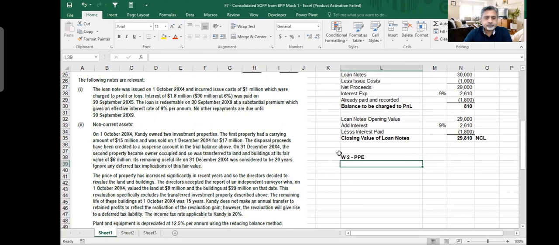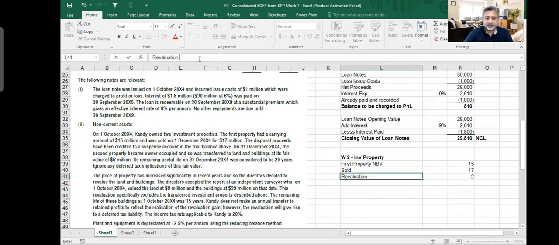Okay. So let me just call it first investment property. So we'd say that first property, net book value 15 million, sold for 17 million. So 2 million, it is revaluation gain. Revaluation. It's not, I'm sorry, because it was investment property. So it is gain on fair value.